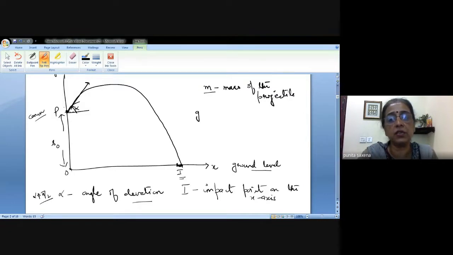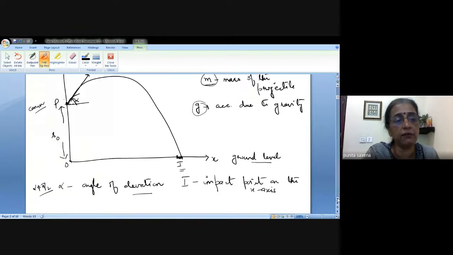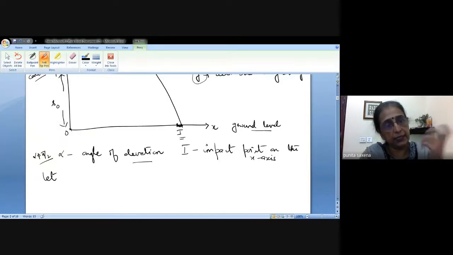Okay, and g we know is nothing but the acceleration due to gravity, which we are assuming to be constant. And m is fixed, mass is not going to change, g is not going to change. So both of them are constants, and alpha has been fixed to begin with. Now once it is fired, it also has some initial speed.